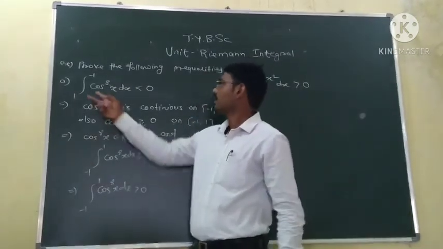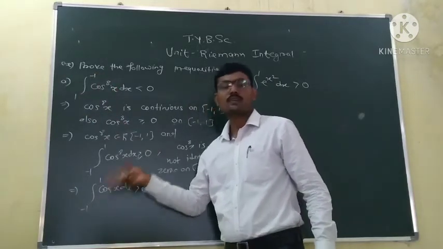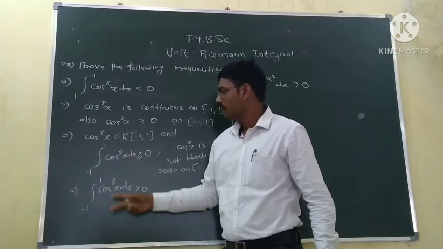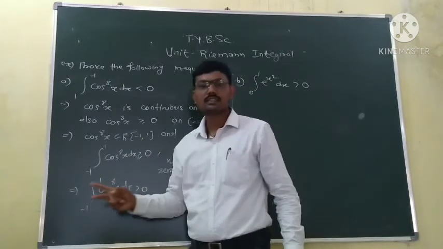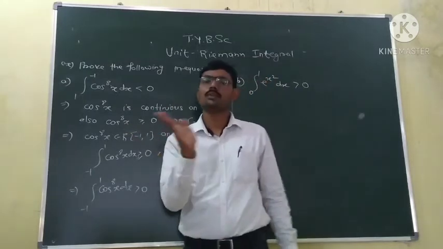Now we want integration from 1 to minus 1. Here, integration from minus 1 to 1. So what can we do? We know that if we interchange the limits, then the integration changes its sign. So if the integration is plus, it becomes minus.